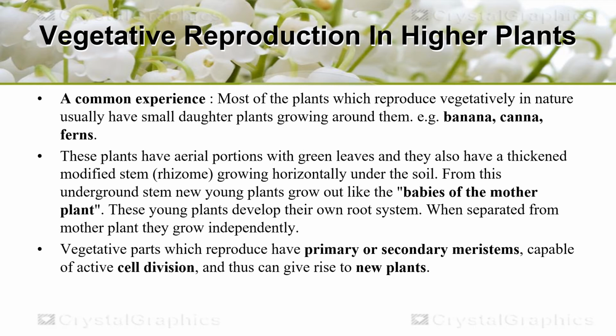These young plants develop their own root system, and when separated from the mother plant, they can grow independently. So the vegetative parts of the plants which reproduce have primary or secondary meristems and are capable of active cell division so that they can give rise to new plants. That's how vegetative reproduction occurs in higher plants.